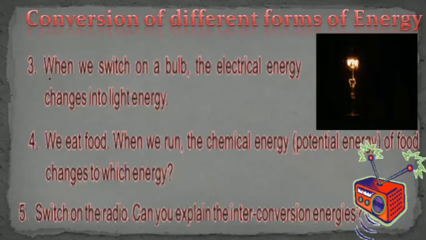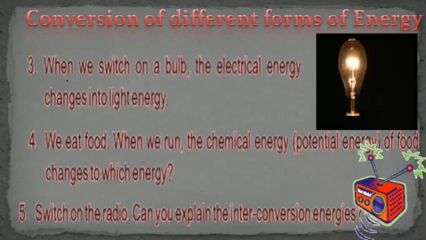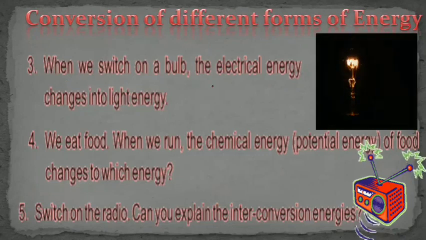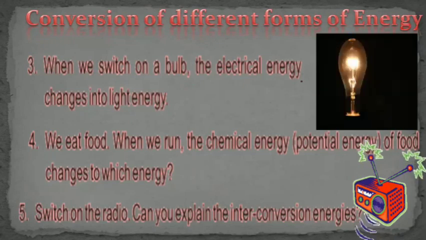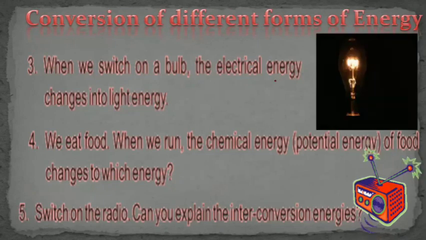Here we can see another conversion of different forms of energy, how we can change from one form to another form of energy. Like when we switch the bulb on, the electric energy changes into light energy. When we switch on the bulb, electric energy from the switch, from the copper wires, moves towards the lamp filament, and that lights up. So it changes into light energy, and definitely it will also produce some heat.